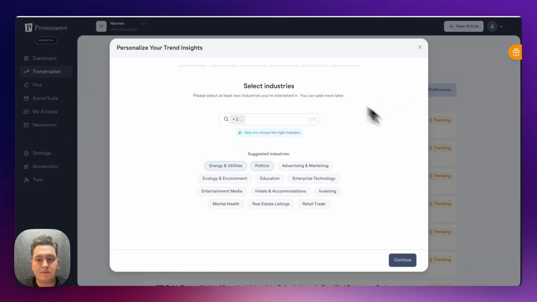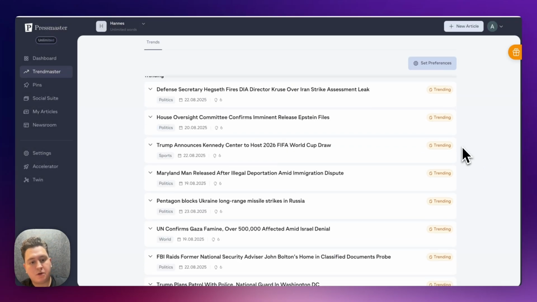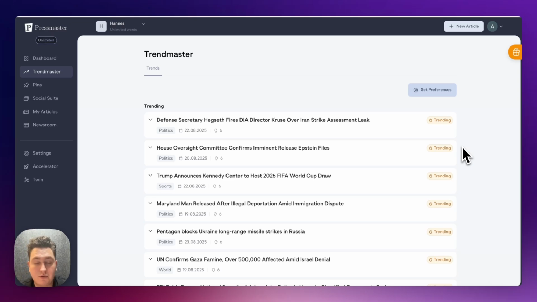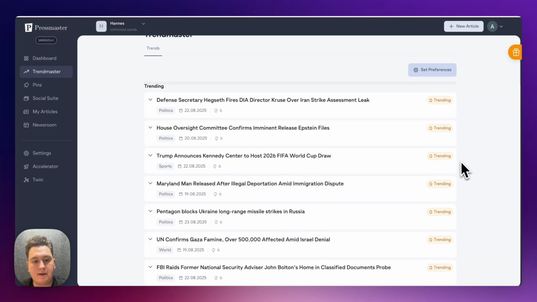So assuming that your brand guide has been set up, you can start activating it. So the way the trend feature works is you can think of it as a chain of little agents. The first one is reading through thousands of news every single week. The second one is sorting them by your industry. The third one is sorting them by your expertise. And then there is the fourth agent that is sorting the trends based on your brand guide. So the brand guide is really the gatekeeper here.